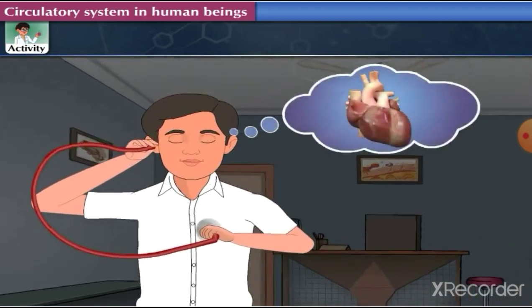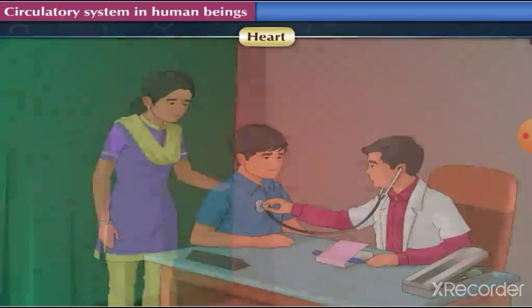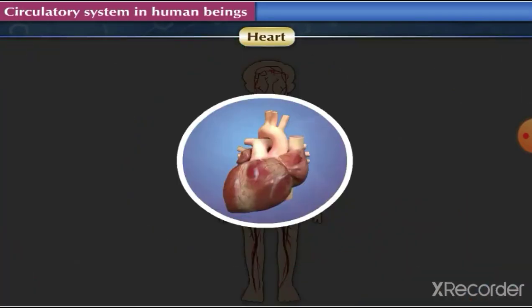You can hear your heartbeats. Listen to the heartbeats carefully and record the number of heartbeats heard per minute using a stopwatch. Heartbeats can be easily heard through an instrument called a stethoscope.